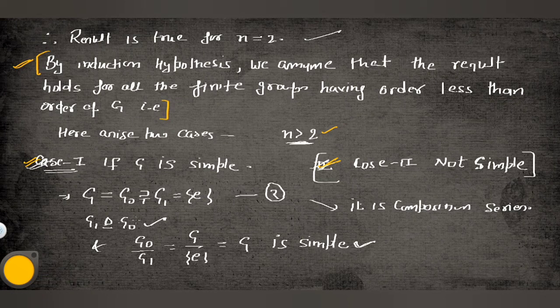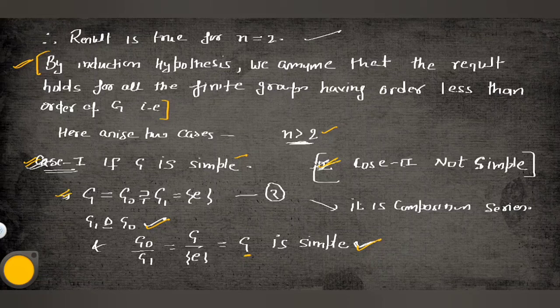So G1 is a normal subgroup of G0, and G0 by G1 becomes G by E, because G0 is equal to G and G1 is equal to the identity. So it is isomorphic to G, and we have taken G as simple. So the factor group is simple, and the composition series holds. That is equation number 2, a composition series for the group G. The theorem is again true.